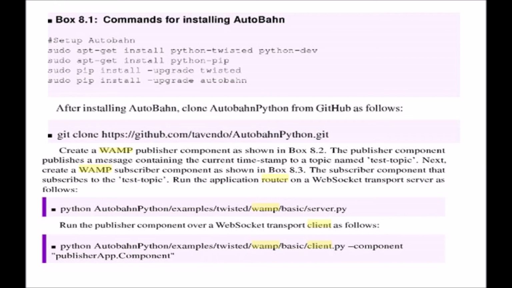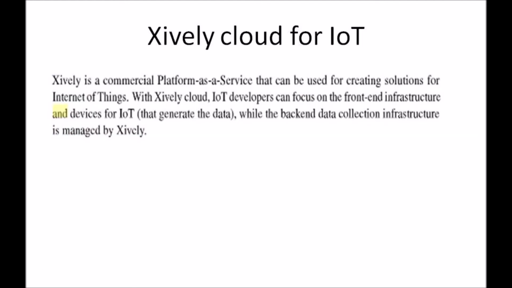So anybody who wants to publish is going to publish on this test topic, and anybody who's interested in listening to that topic will subscribe to the same topic. So that is the nutshell understanding of this slide. Till now, we saw what is cloud computing and one example framework for WAMP, which is Autobahn. And now this is an introduction to one of the clouds offered for IoT.